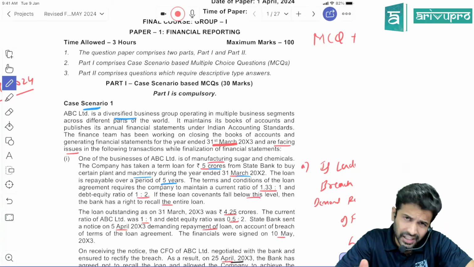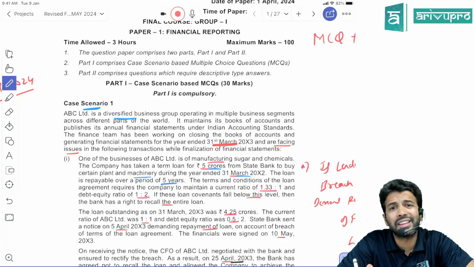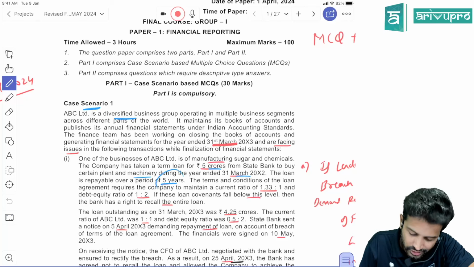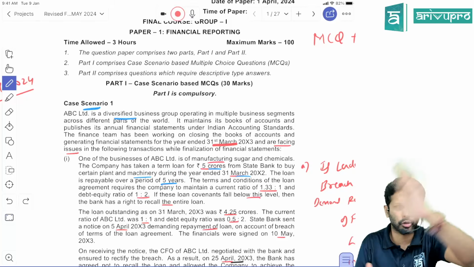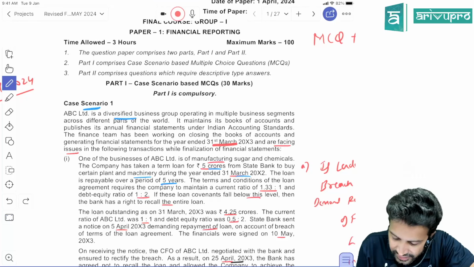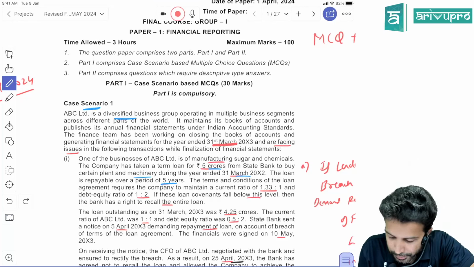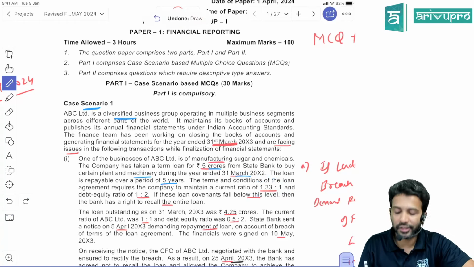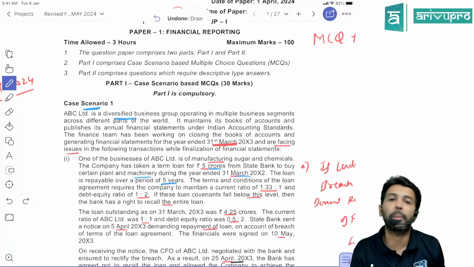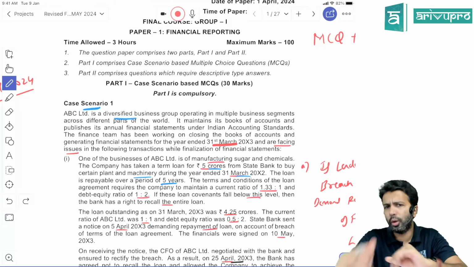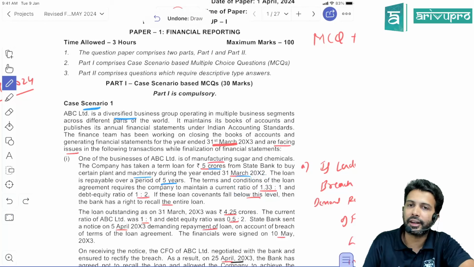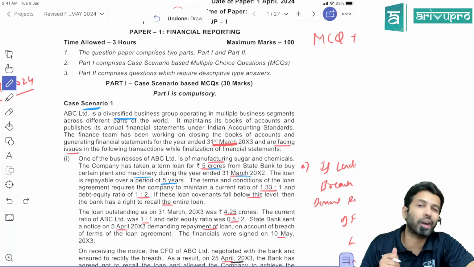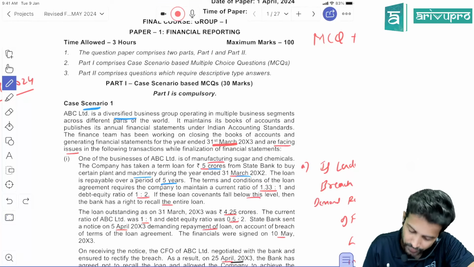So it's a financial liability in the nature of non-current liability, because the repayment term is going beyond 1 year. The majority of the portion is non-current, some portion could be current, depending on how you pay. The terms and conditions of the loan agreement require the company to maintain a current ratio of 1.33:1. Normally when banks give out a loan, they put in some conditions. So one of the conditions here is that the current ratio should be maintained at 1.33 and the debt equity ratio should be 1:2, meaning the debt equity ratio should not exceed 2.